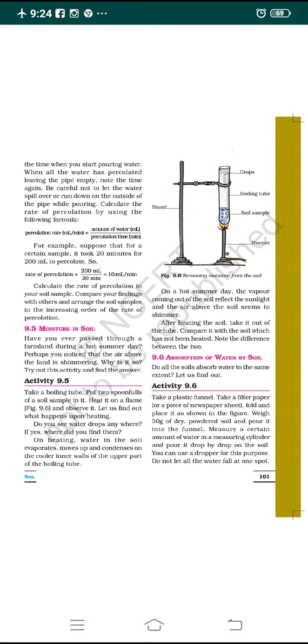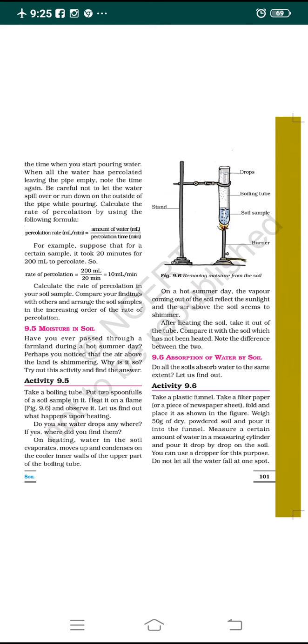Here is activity 9.6, let us look at it. You need to take a plastic funnel. As I showed you the funnel as well as the filter paper in the previous class, you have to take one plastic funnel and a filter paper and fold it in a manner that it can be fixed into the funnel. Place the filter paper into the funnel as shown in the given diagram. Let me show you on the next page.